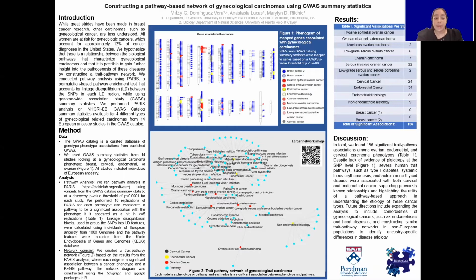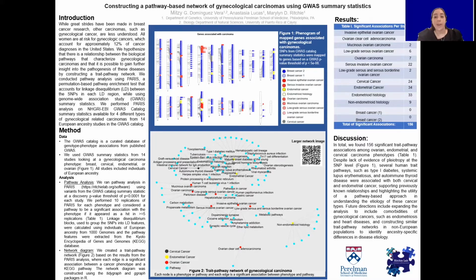The LD blocks are used to group the SNPs into LD features, and they were calculated using the individuals of European ancestry from 1000 Genomes, and the pathway features were extracted from the KEGG database. We then created a trait pathway network based on the results from the PARIS analysis, where each edge is a significant association between a cancer phenotype and a KEGG pathway.